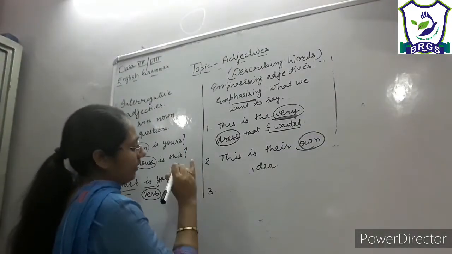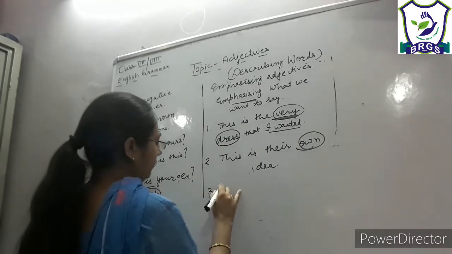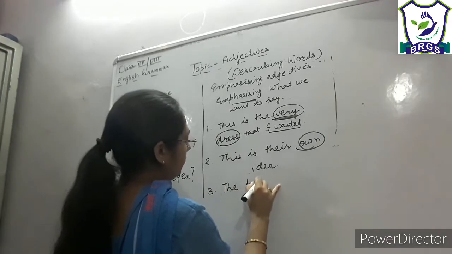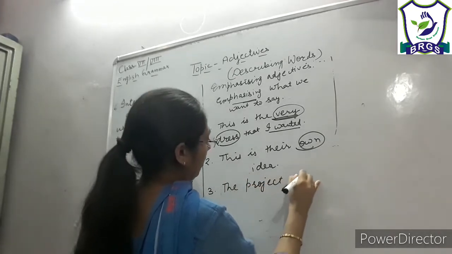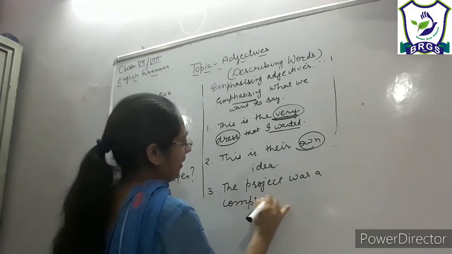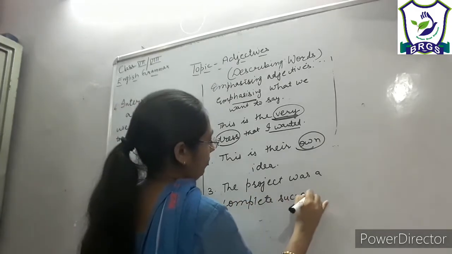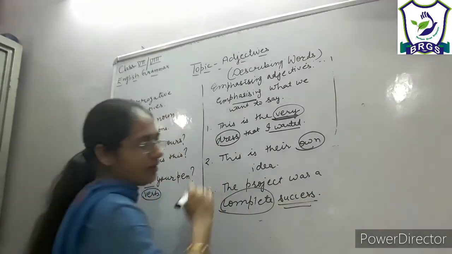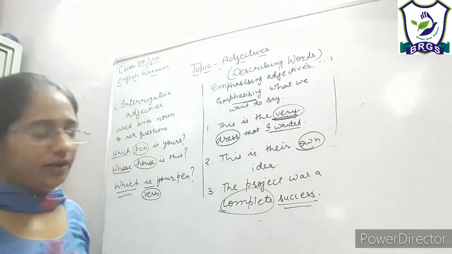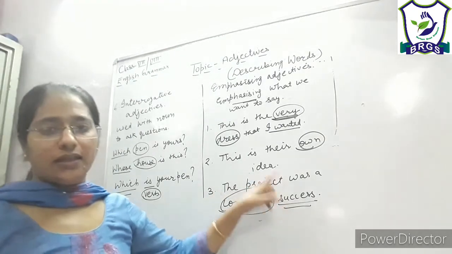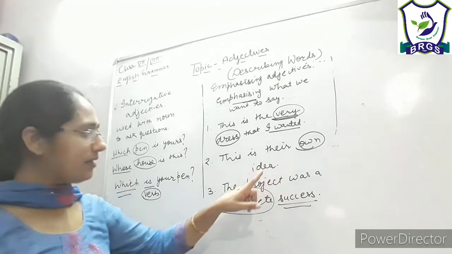Or we can say, the project was a complete success. So here complete is to emphasize the noun success, right? So here the word complete is qualifying success. It is emphasizing success.